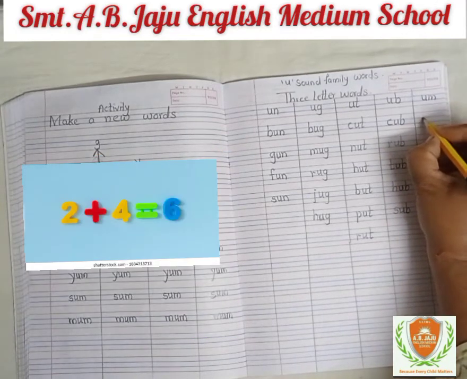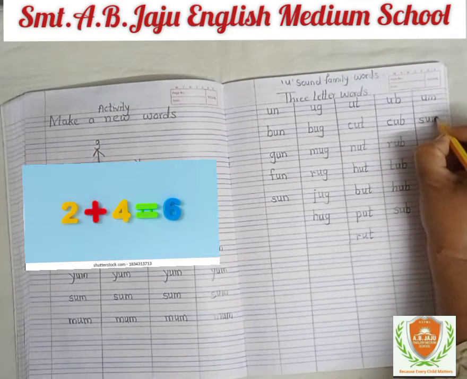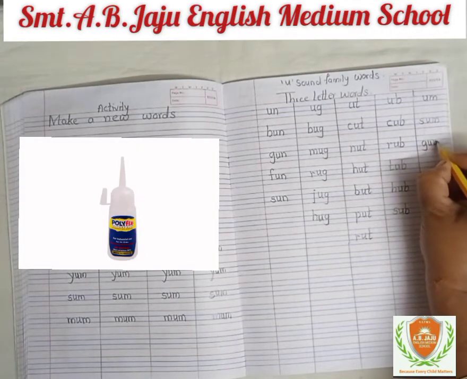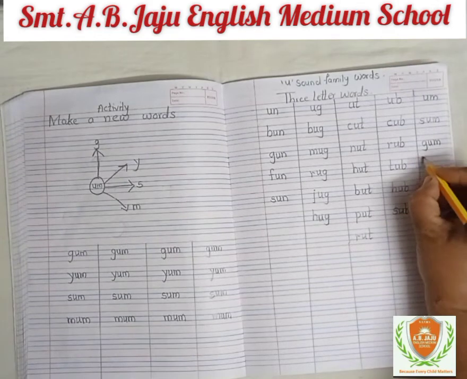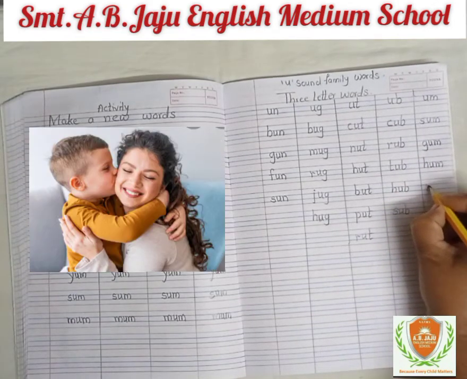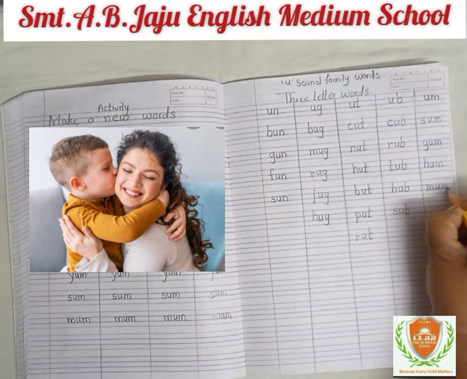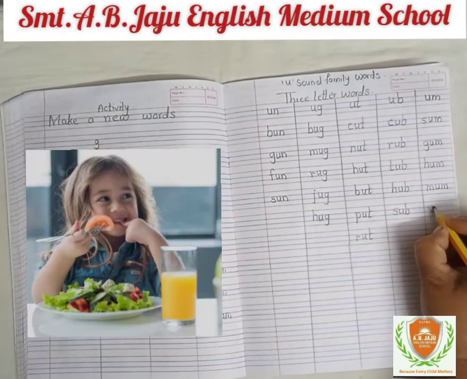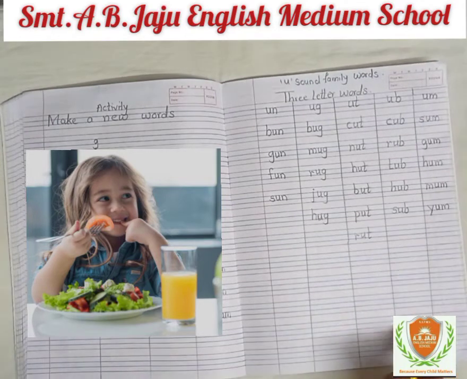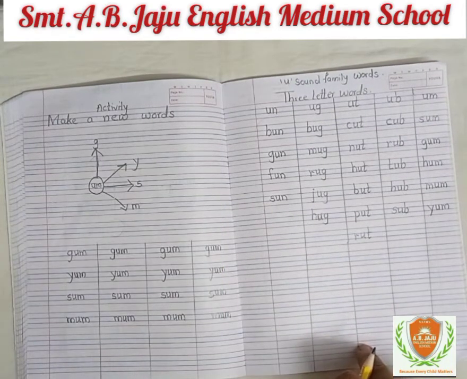um sound. S-U-M. Sum. G-U-M. Gum. H-U-M. Hum. M-U-M. Mum. Y-U-M. Yum. Okay, student, write down like this family words.